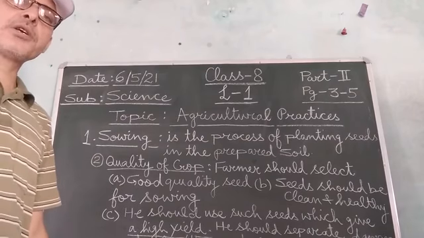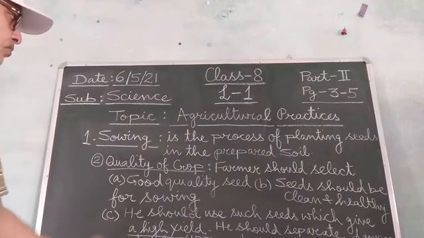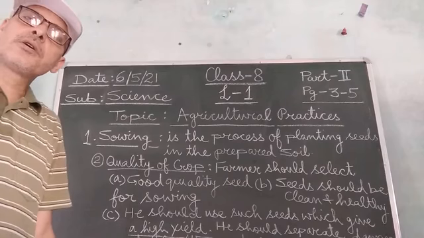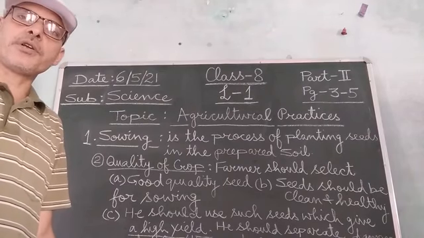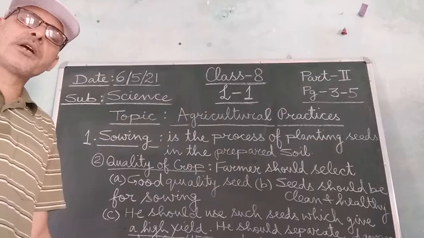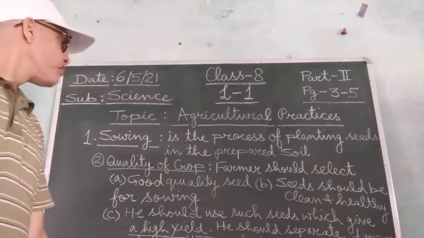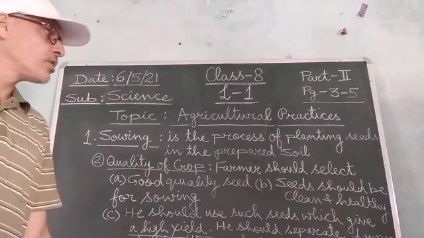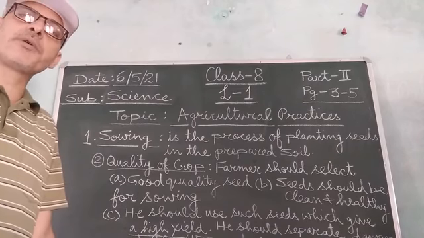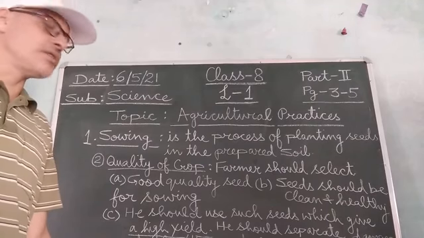Then the second important thing which the farmer should keep in his mind in order to get a good quality crop is that first the farmer should select very good quality seeds. This is the first thing the farmer should know, that he should select seeds which are of good quality. Second important thing, the seeds which the farmer has selected for sowing in the prepared soil should be clean and healthy, free from any type of disease.